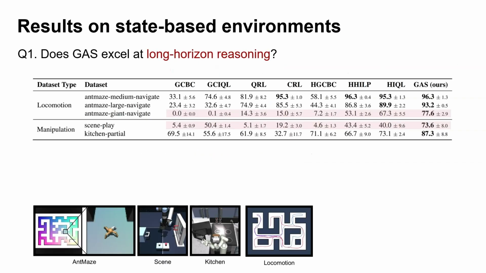First, let's evaluate the agent's long-horizon reasoning ability. AntMaze Giant Navigate and Scene Play require substantial long-horizon reasoning capabilities in the navigation and manipulation domains, respectively. As shown in the table, GAS achieves strong performance on both tasks, showing that our graph-based subgoal selection enables effective long-horizon planning across diverse domains.